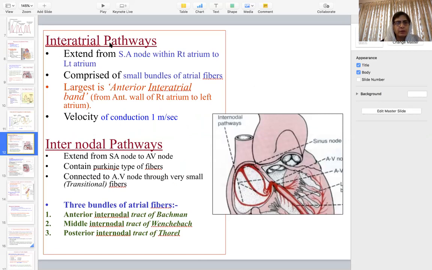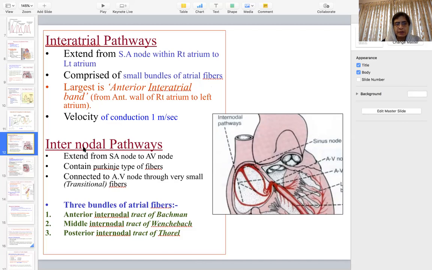The interatrial pathway conveys the impulse from the SA node to the two atria, from the right atrium to the left atrium. It is responsible for the spread of the cardiac impulse from the SA node to the right atrium and the left atrium, and comprises small bundles of atrial fibers. The largest is the interatrial band. The velocity of conduction in the interatrial pathway is 1 meter per second.